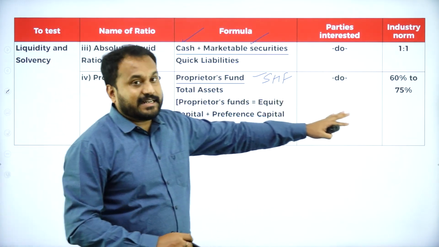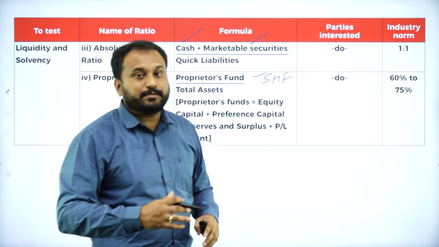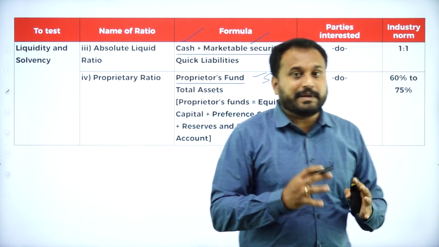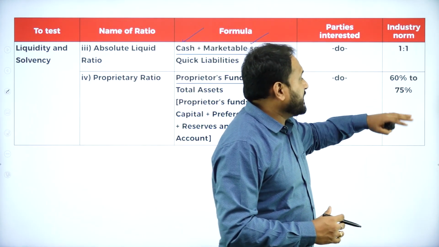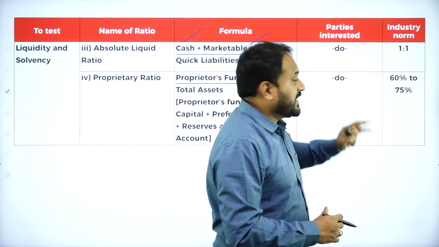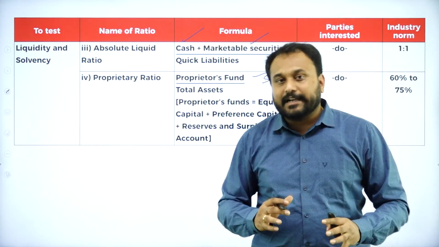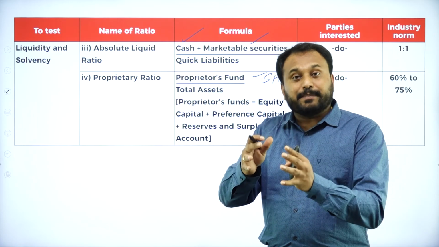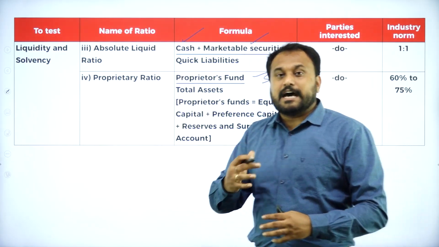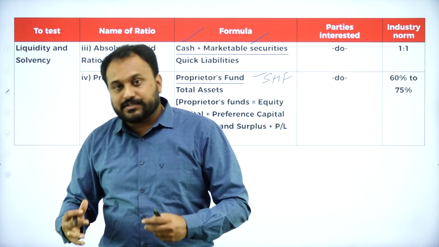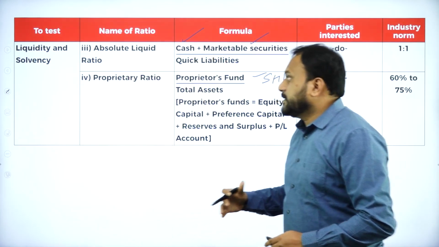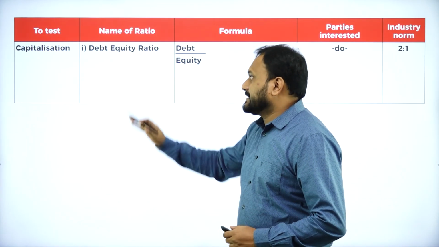And what is the percentage here is 60% to 75% is what they want you people to maintain. If it is more than 75 or it is less than 60, now there is a volatility. So we need to maintain 60% to 75% to have a very good norms with the industries. So these are the formulas here, and the next one we have is capitalization.